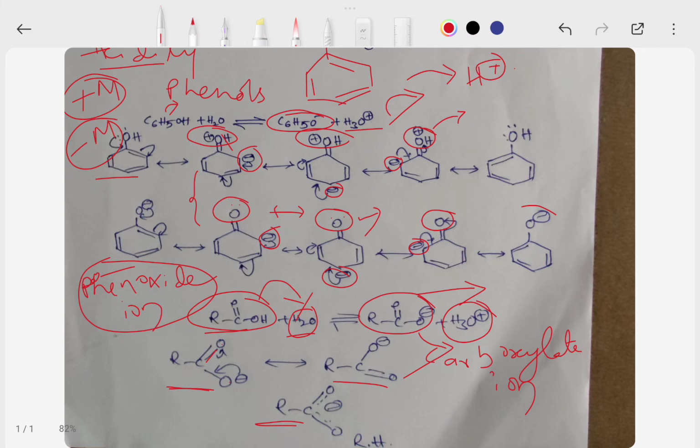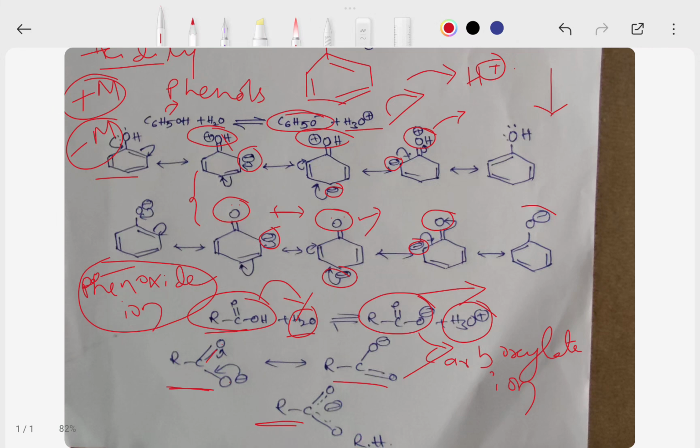When plus M groups, electron releasing groups, are there, they decrease the acidity of phenols and carboxylic acids because they increase the electron density on the OH oxygen and reduce the OH bond dissociation, which results in the release of fewer protons.